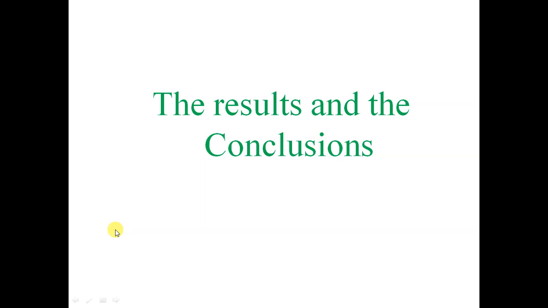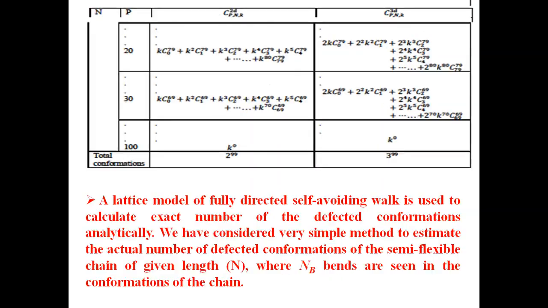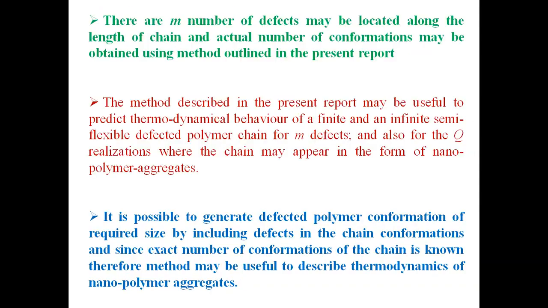However, in the long chain limit, in the thermodynamic limit, for a small number of defects, we cannot appreciate the effect of the defects on the persistence length of the chain. So, we have solved the lattice model exactly for a directed self-avoiding walk model on a square or cubic lattice to get the exact number of polymer conformations.